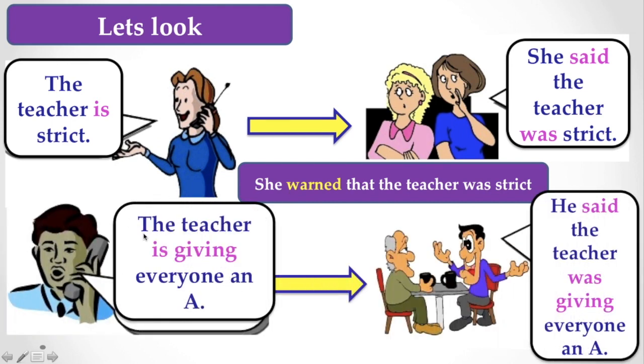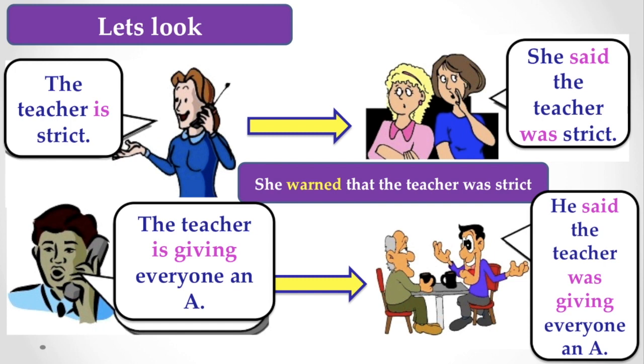Similarly, if you are doing the simple narration change from direct to indirect, you have to write in this manner. "The teacher is giving everyone an A," and you change it by the simple basic rule: He said the teacher was giving everyone an A. This is the case of simple narration change from direct to indirect speech.